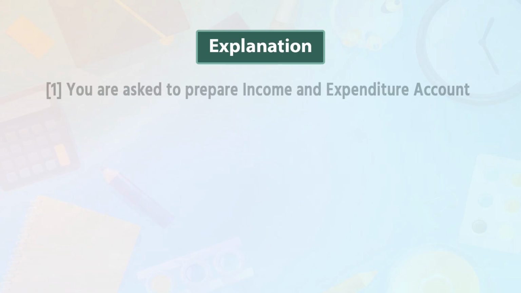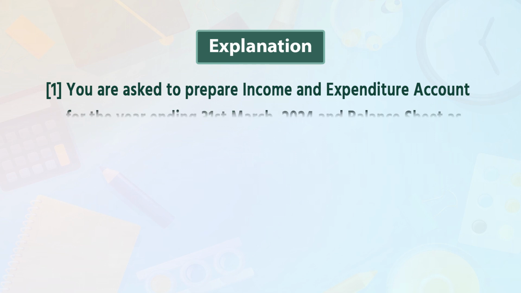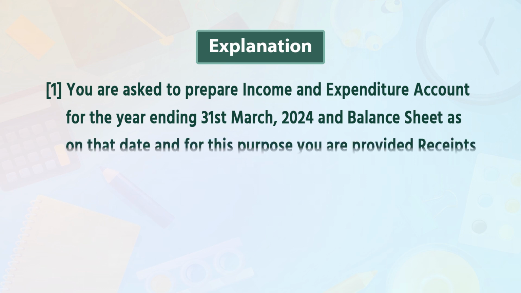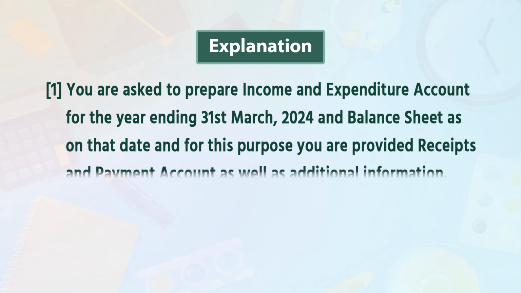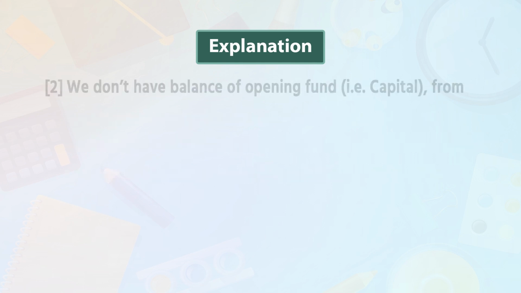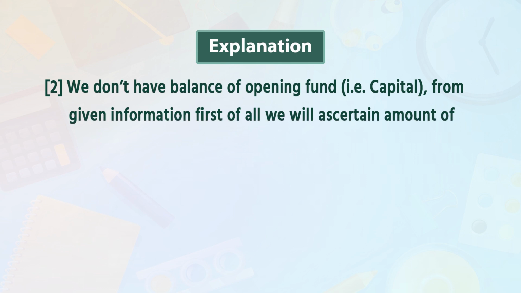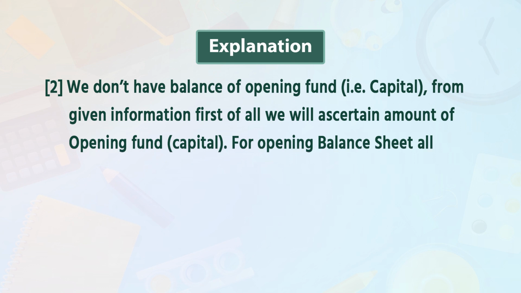Now, answer of this question, we will commence with adjustments first. First, you are asked to prepare income and expenditure account for the year ending 31st March 2024 and balance sheet as on that date. And for this purpose, you are provided receipt and payment account as well as additional information. Point 2, we don't have balance of opening fund, that is capital. From given information, first of all, we will ascertain amount of opening fund capital.